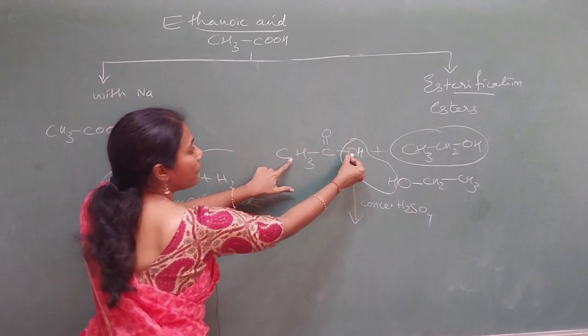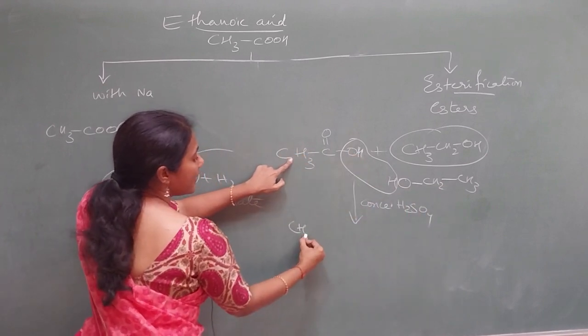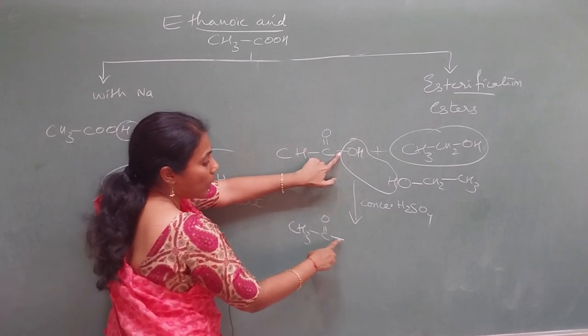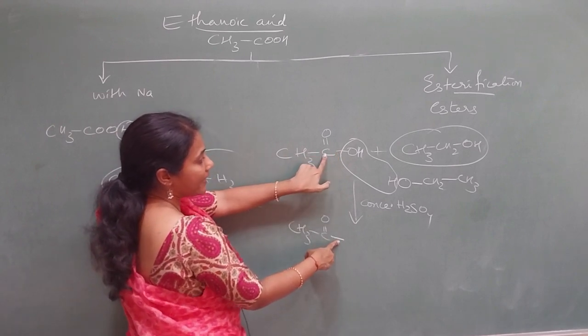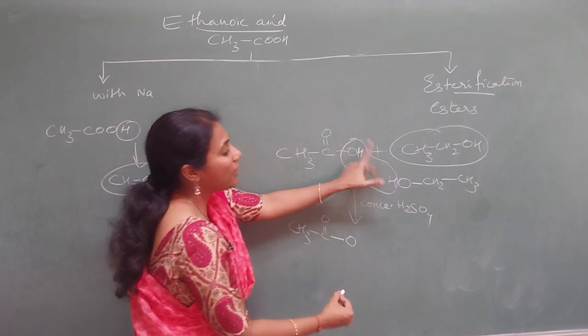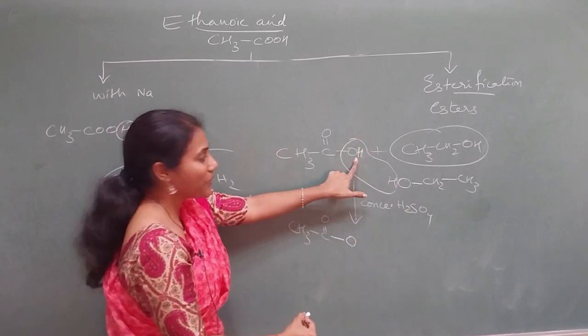So what is left out? If I remove OH, what is left out? CH3, C double bond O. Put a bond, a connection between this carbon and this O. What is left out here? O is left out. H has gone with this OH as water.